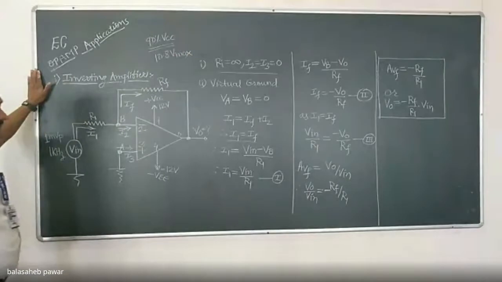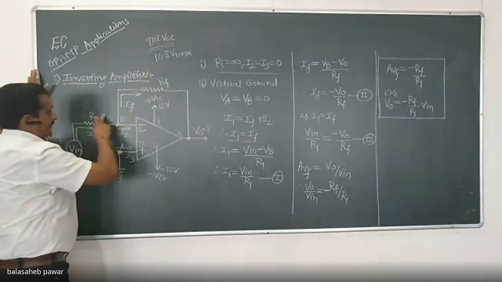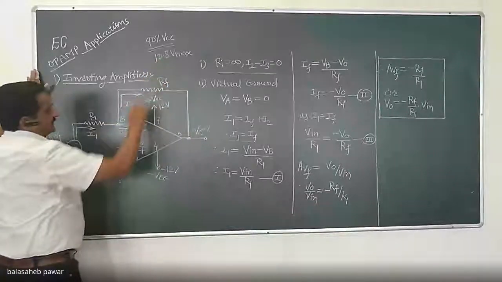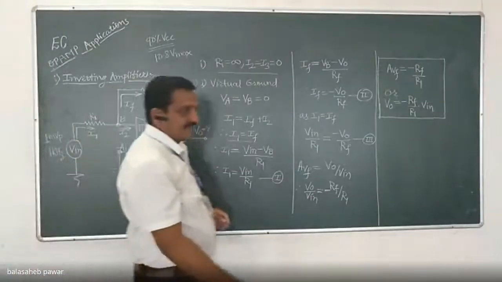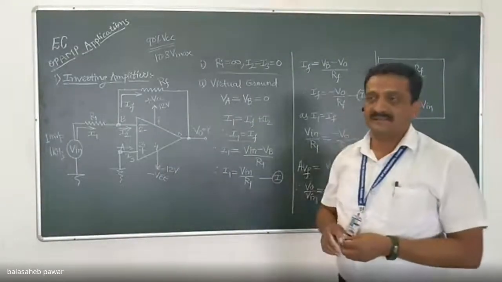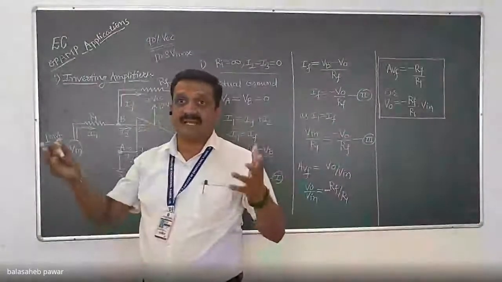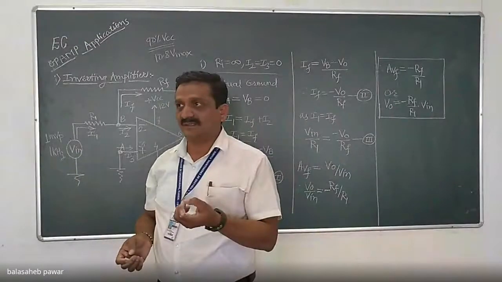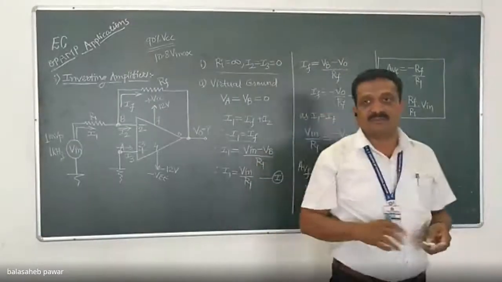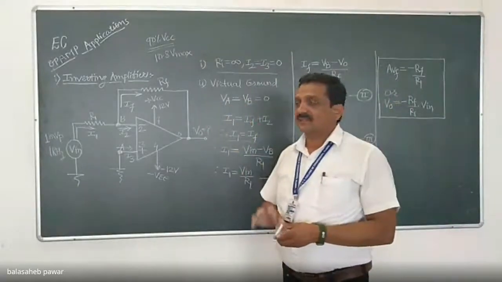So whatever gain you manage using RF and R1, the maximum possible peak voltage will be 10.8. We can't exceed it. That is the limitation. Even if the gain of the op-amp is very high, we can't obtain a very, very high output from a very small input. Why? Because the output gets saturated. The maximum output practically obtained from any op-amp is 90% of its VCC. Got it or not?